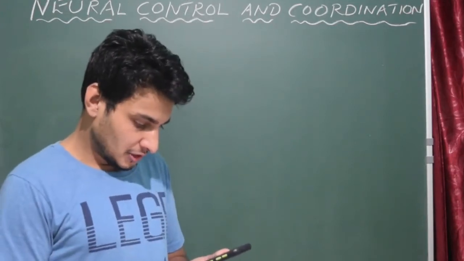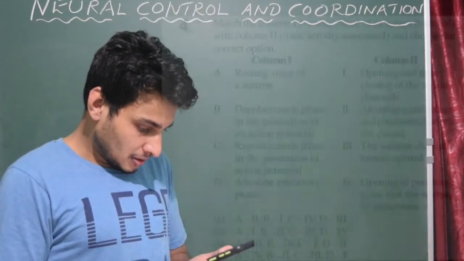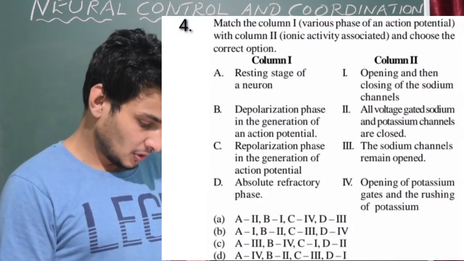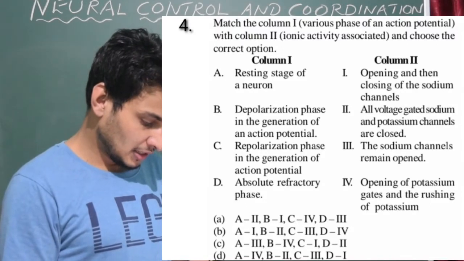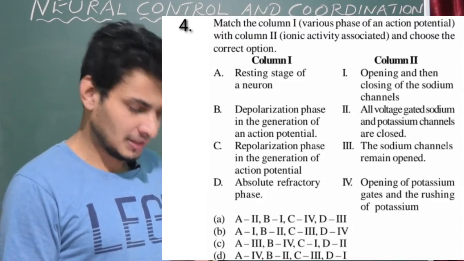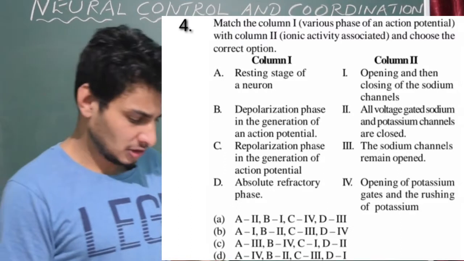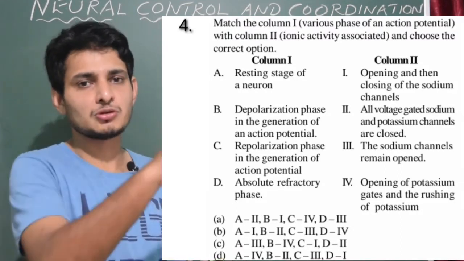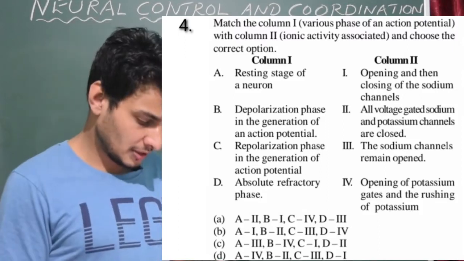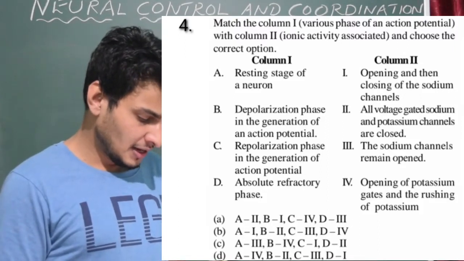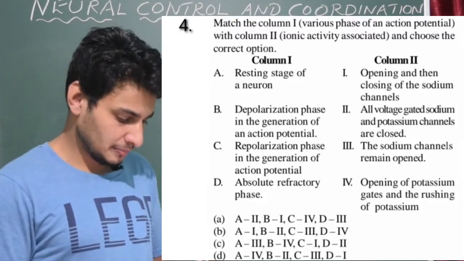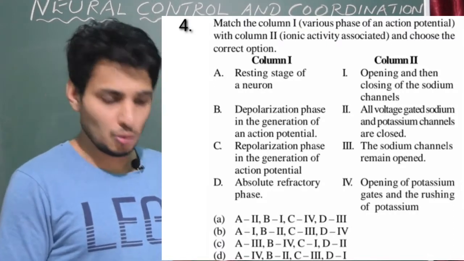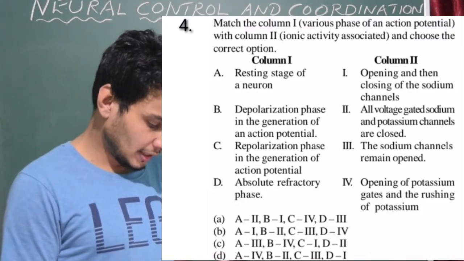Again, match the following is given. Various phases of an action potential are in column 1. Okay, so stages are given, and in column 2, ionic activity, that is there are 2 ions, sodium and potassium, like movement of sodium and potassium ions across the channel, that is outside to inside or inside to outside. Okay, and we need to identify at which stage of the action potential or resting membrane potential these ions actually move.